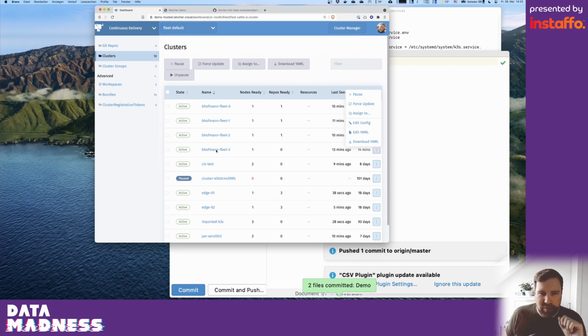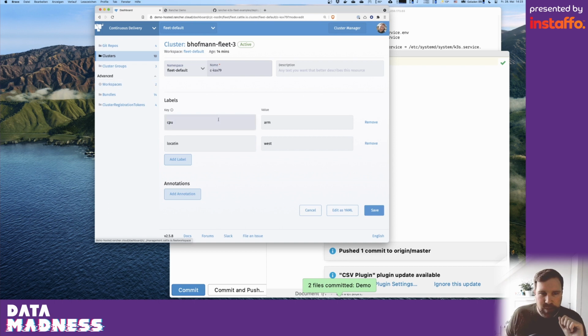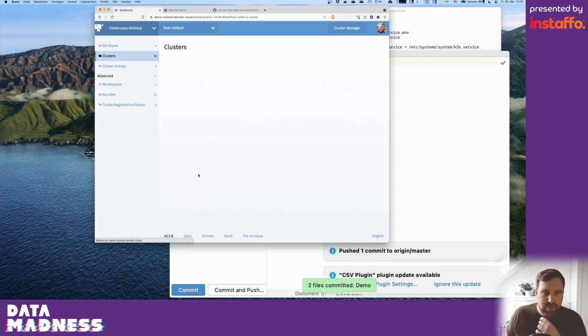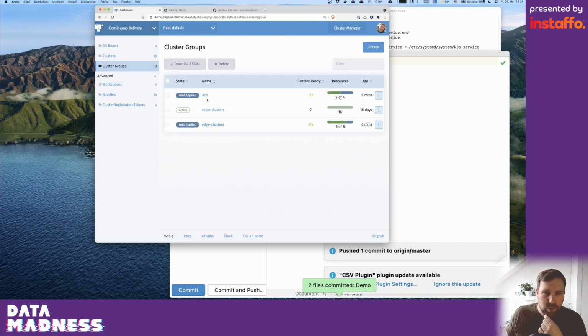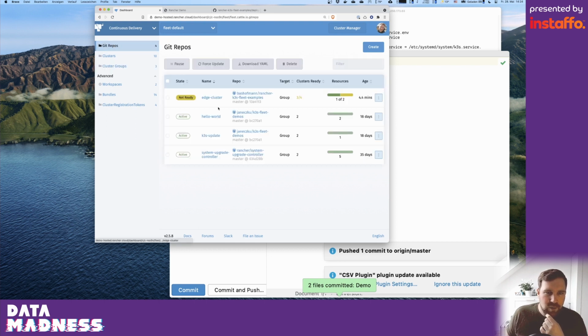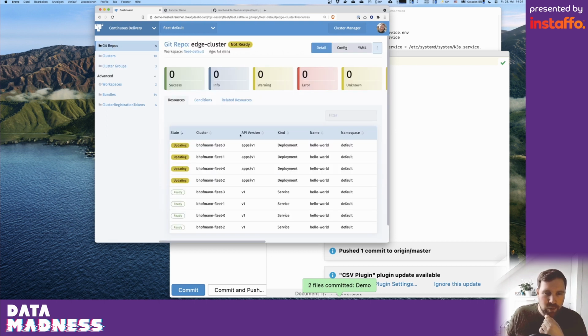So here I have my Fleet 3 cluster and I can edit the configuration from here. And you can see the typo in the location key of this label. And if I fix this, click Save, this Fleet 3 cluster is now also part of our Edge clusters cluster group here. And if we go to the Git repository, we can also see that our Hello World application is now being rolled out to the Fleet 3 cluster as well.